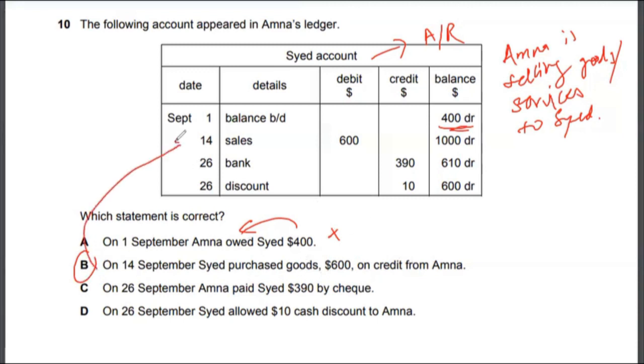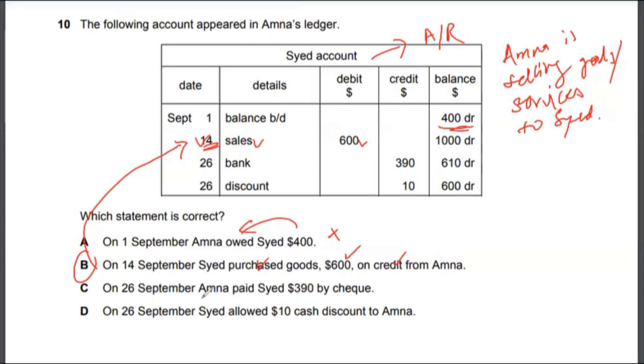It refers to this transaction on September 14th. So fact 1 is correct. Syed purchased goods. That is also correct because Amna is selling and Syed is purchasing. So this fact is correct. The amount $600 is correct and it's on credit. That's why it's on the debit side on Amna's ledger actually. So this statement is actually correct. So the correct answer to multiple choice 10 would be option B.